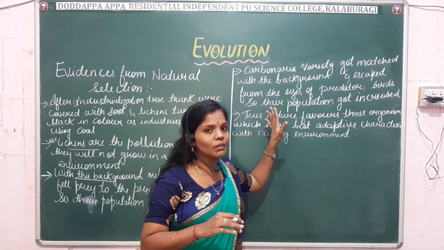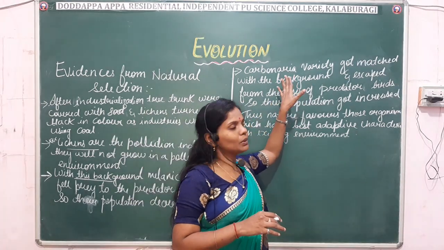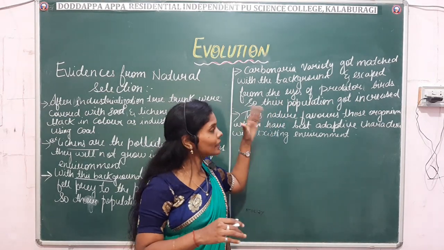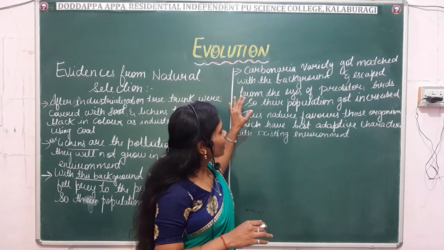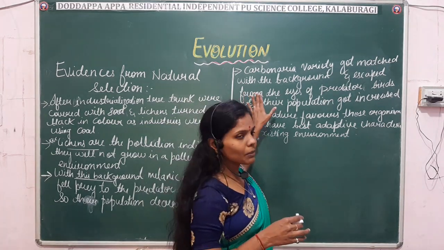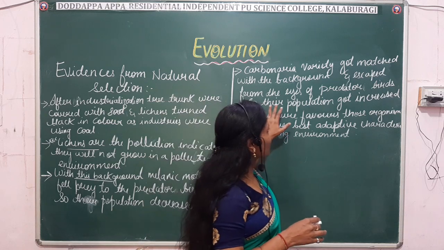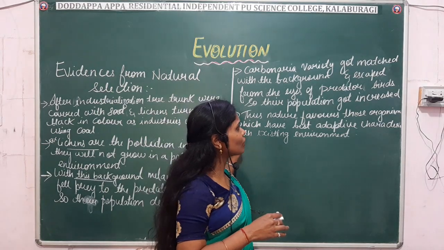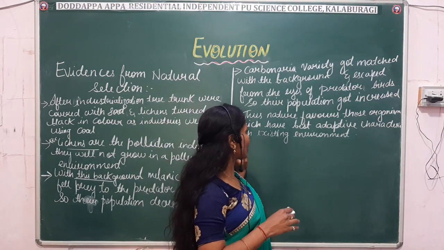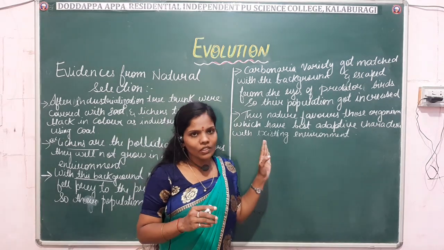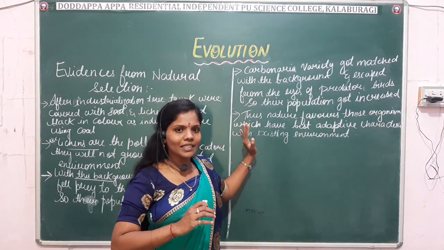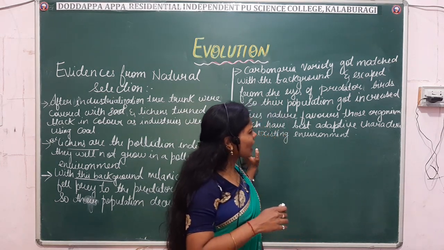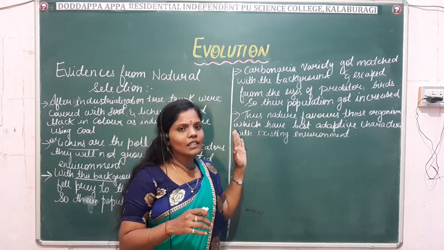So due to this, what conclusion do we come to? The melanic form, that is the Carbonaria form, got matched with the surrounding because they are black in color and the tree trunks were completely black, and they escaped from the predators. So their population increased. Fine. Thus, nature favors those organisms which have the best adaptive characters with the existing environment. So the conclusion from this example is that nature favors those organisms which have the best adaptive characters with the existing environment.